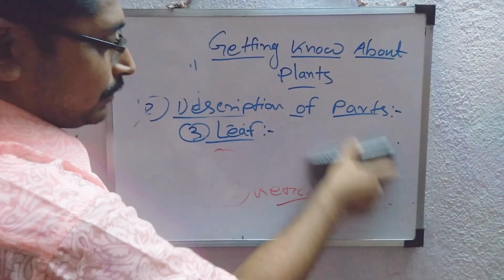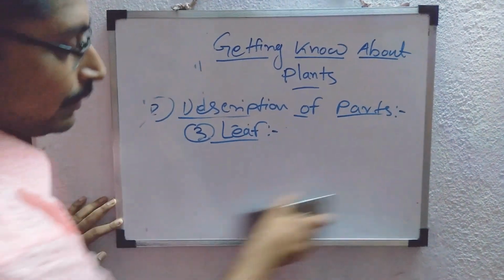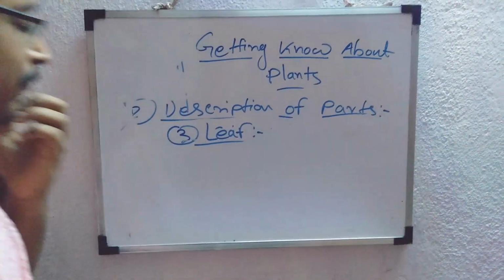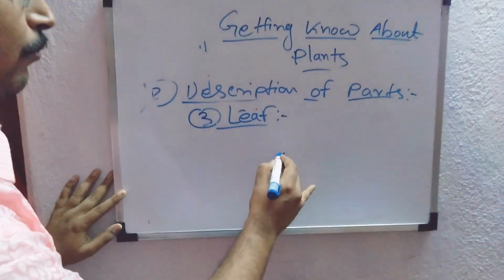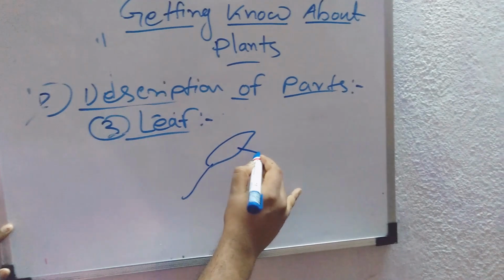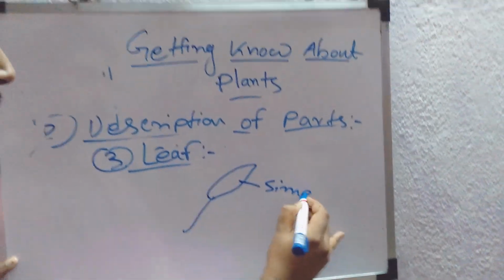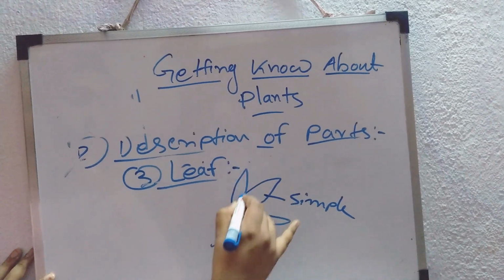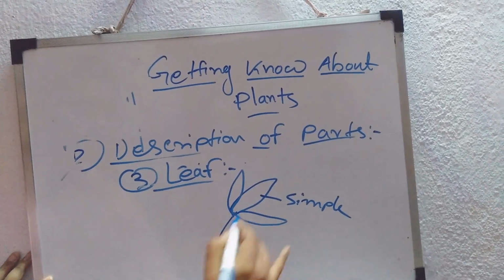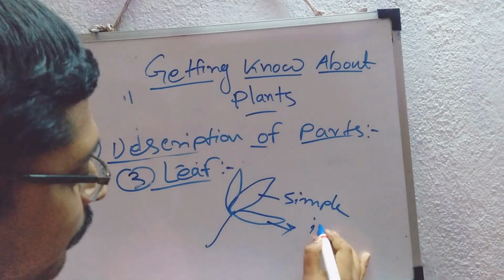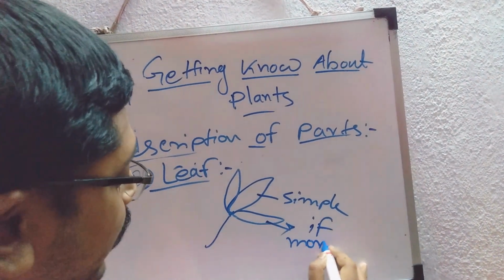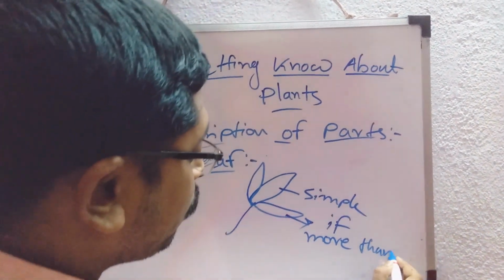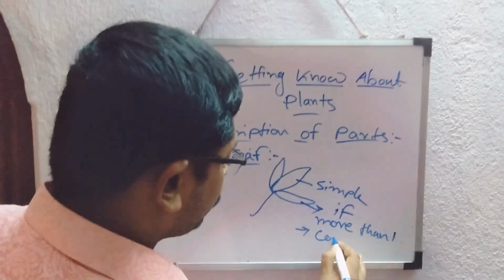The leaf has other types of classification also. If from a particular petiole one leaf forms, it is called the simple leaf. If there is more than one leaf from one particular petiole, if more than one, it is called the compound.